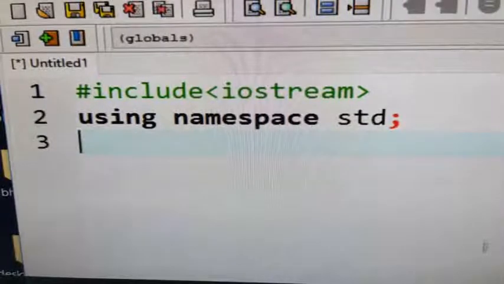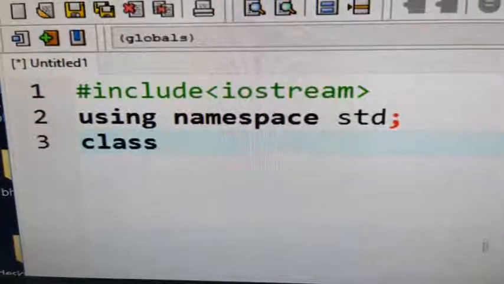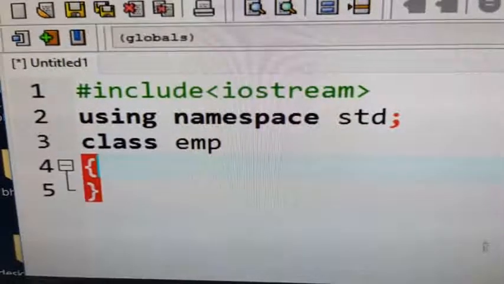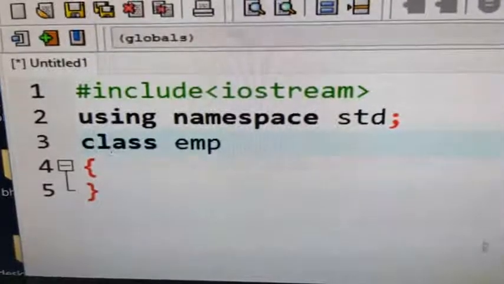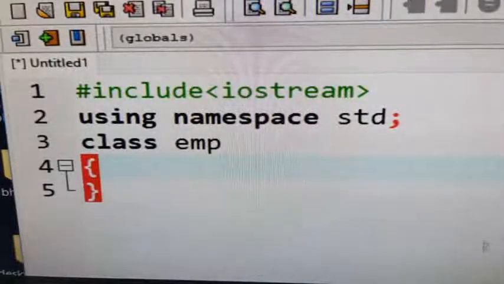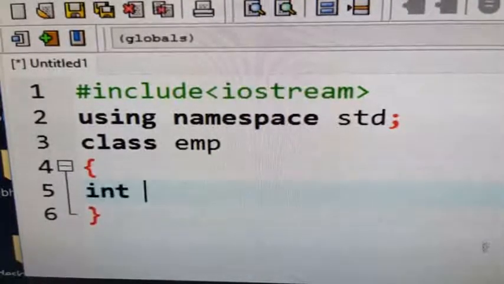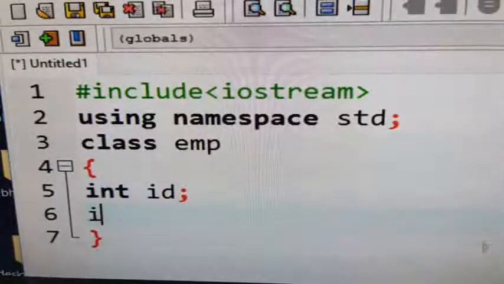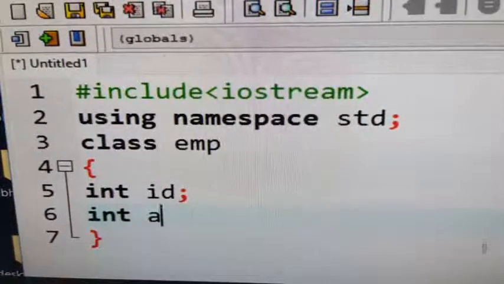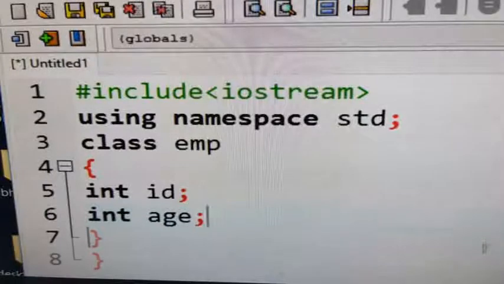Okay, now you declare the class emp. Next, opening and closing brace. Here you declare the members. By default, whatever members you declare inside the class are private. So int id. Next int age. Two data members I am taking.